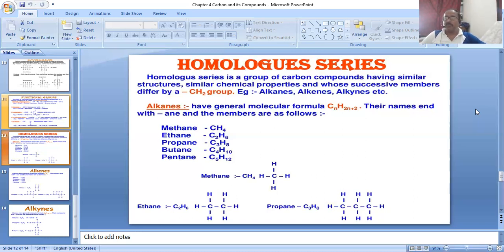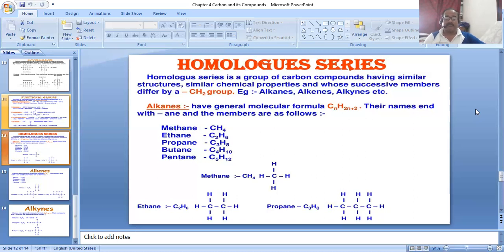When one hydrogen is removed, the new group is CH3. This CH3, being highly reactive, is added in place of a hydrogen atom at that particular position. So this is the substitution reaction.